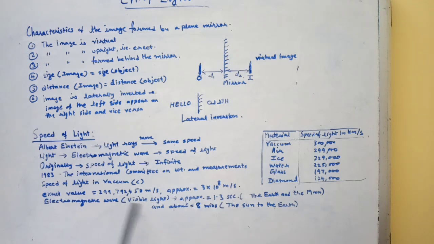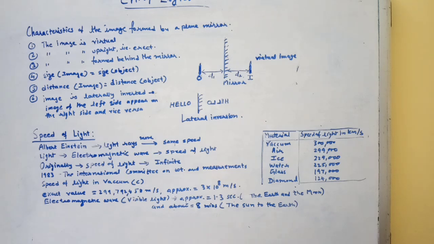Electromagnetic waves, including visible light, take approximately 1.3 seconds to travel from the earth to the moon and about 8 minutes to travel the distance from the sun to the earth.